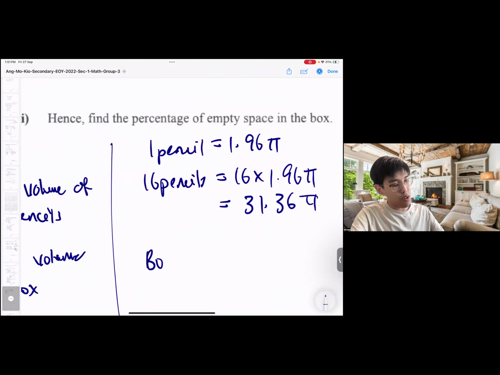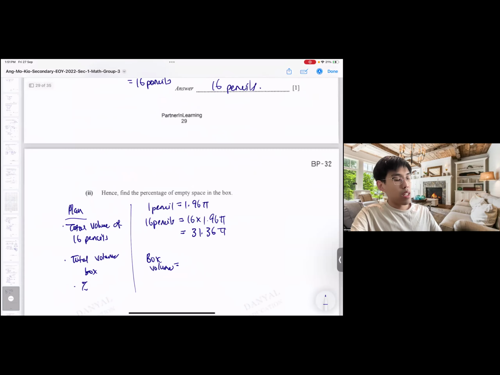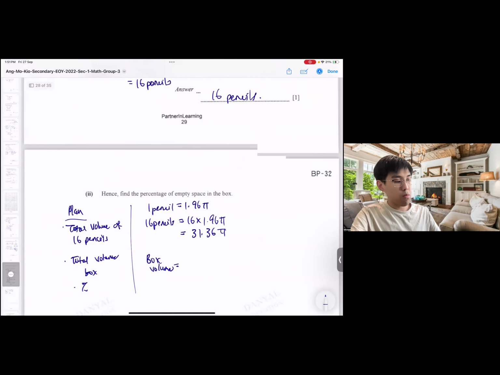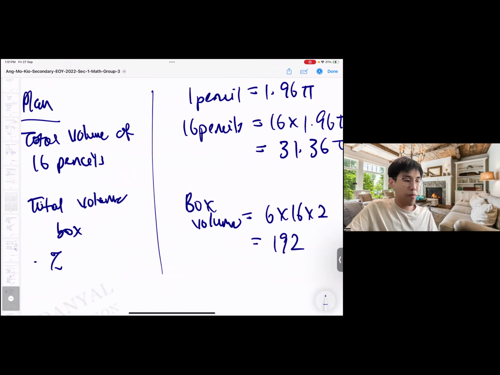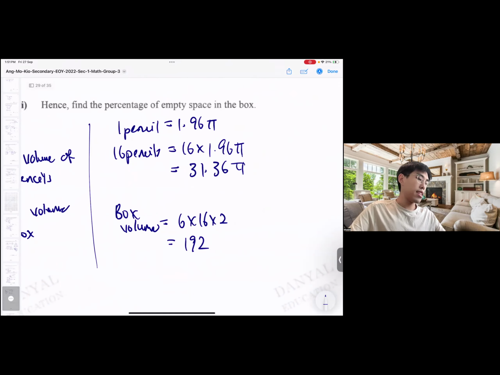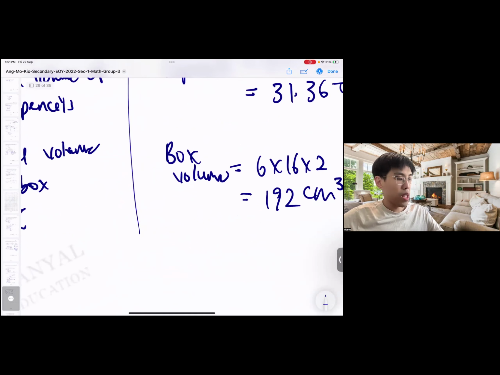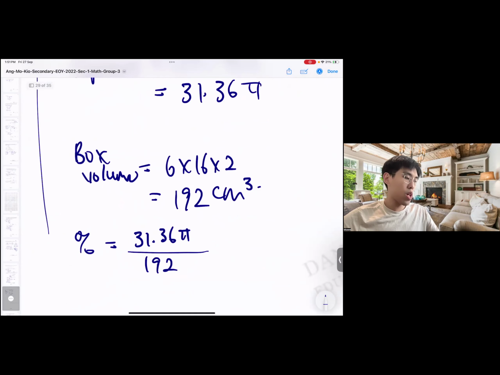Okay, so the box volume will be how many? 6 times 16 times 2. Okay. 6 times 16 times 2, which is 192. This is in cm cube. So I can find the percentage already. Okay, so the percentage will be 31.36 pi over 192 multiplied by 100%.